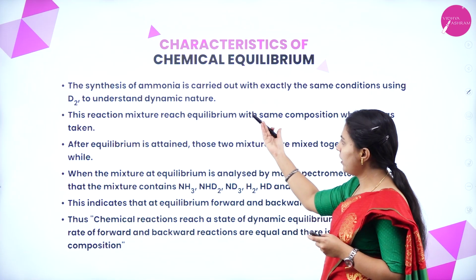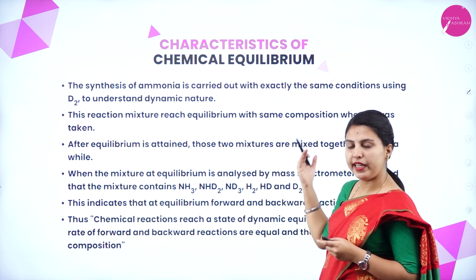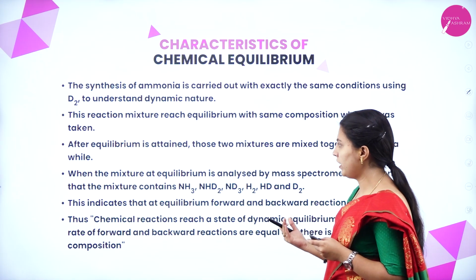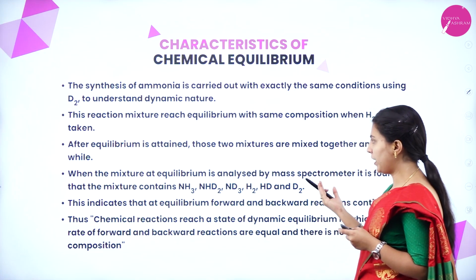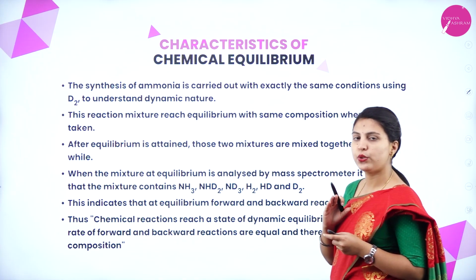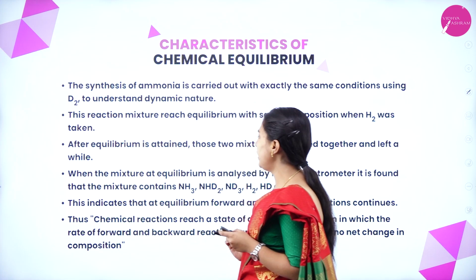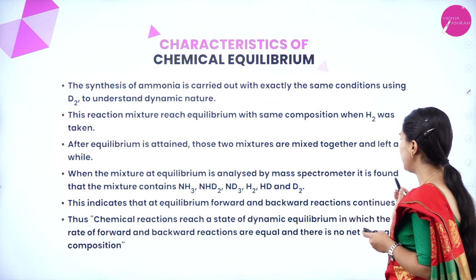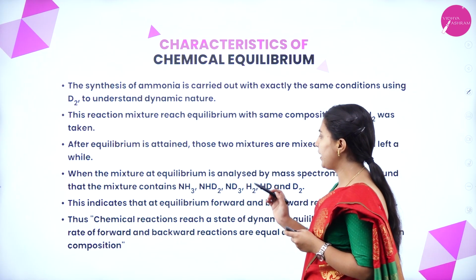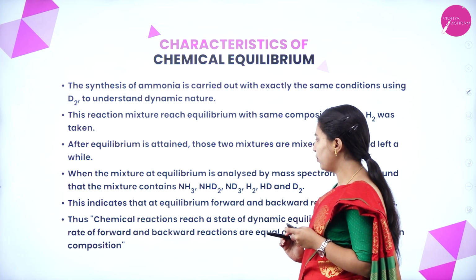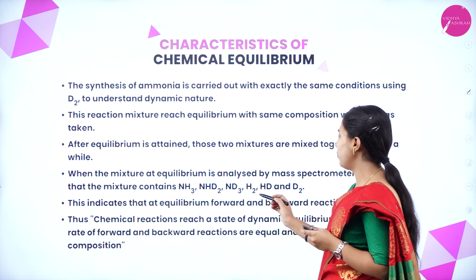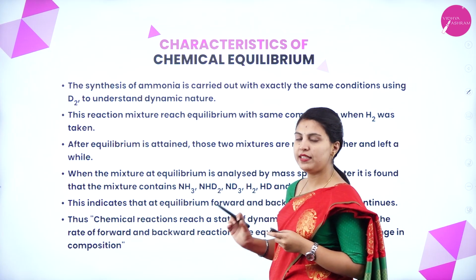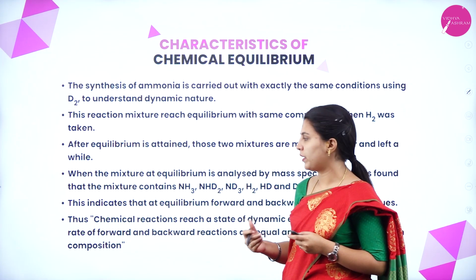When the mixture at equilibrium is analyzed by mass spectrometer, it is found that the mixture contains ammonia, NHD2, ND3, H2, HD and D2. This means it was mixing properly.